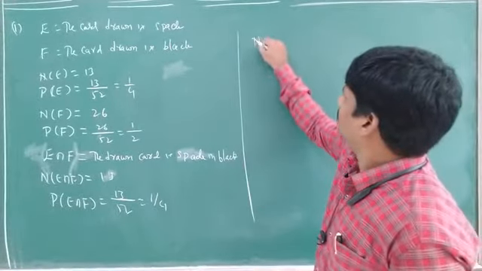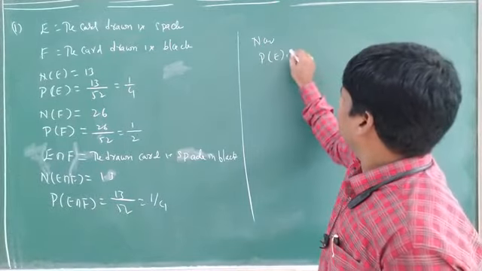That is in black. So actually how many black spades are there? 13. Yes or no? Yes. So what is the probability of E intersection F? 13 by total 52, that is 1 by 4. Yes or no? Yes. Now we have to check that.